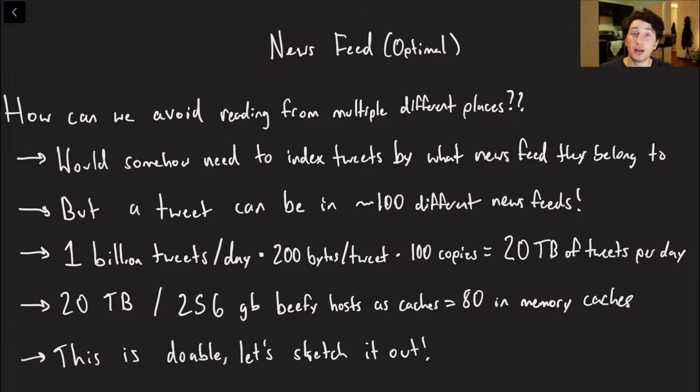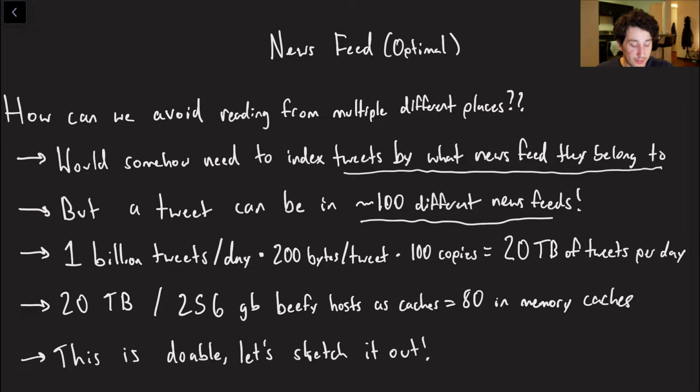So the first thing is that we should recognize that if we really want to make a newsfeed as fast as possible, we would somehow have to index all of the tweets by which newsfeed they belong to. And the issue with that is that you can't obviously do that, because it belongs to many different newsfeeds. In fact, we even said it belongs to around 100 of them, because the average user has around 100 followers. So the issue is that, because there are so many different places to put this tweet, we would have to end up storing a ton of data.